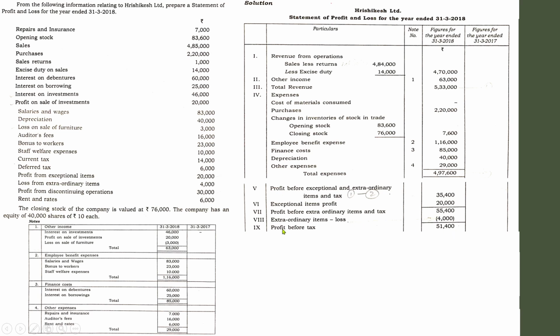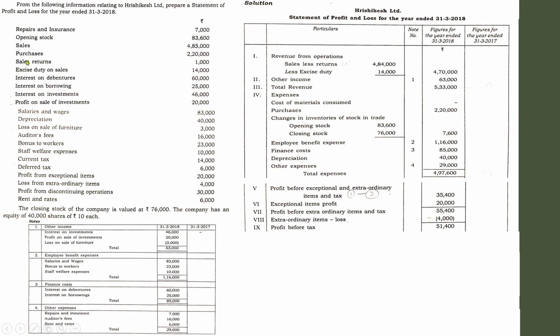That means profit before tax. That is the pattern you have to follow. First of all, you have to adjust the exceptional item, after that the extraordinary item, after that tax. So write down before adjusting tax, because we haven't adjusted tax. So you have to write profit before tax, that is 51,400.